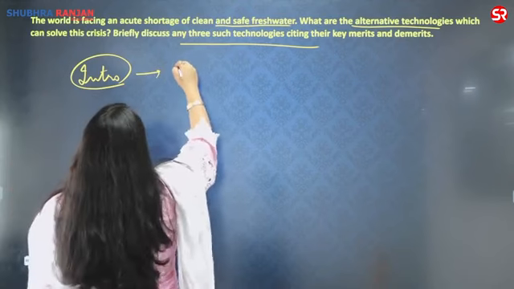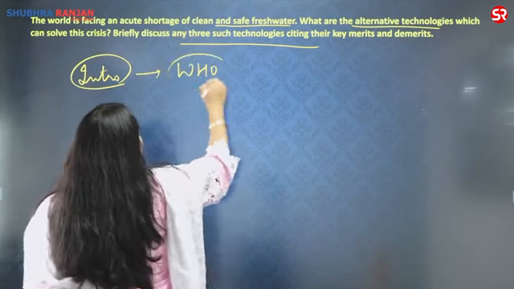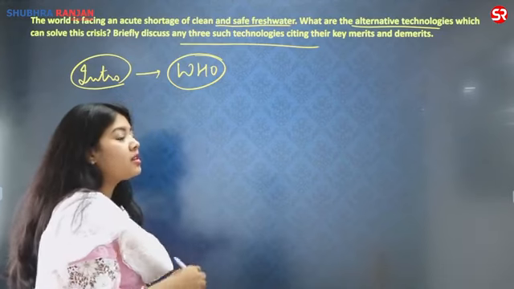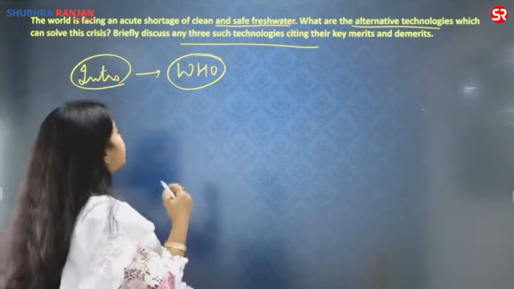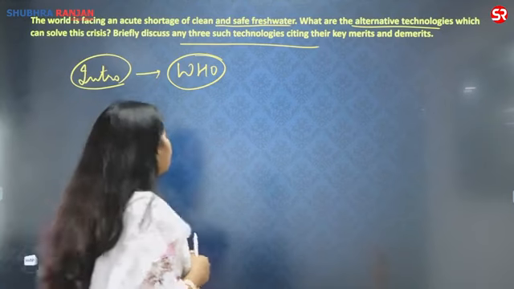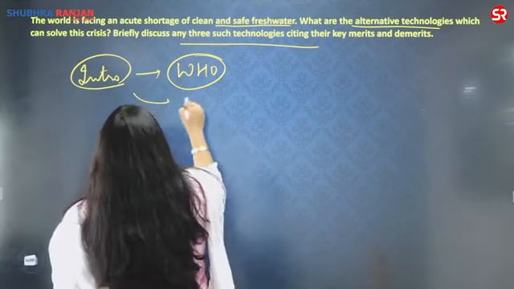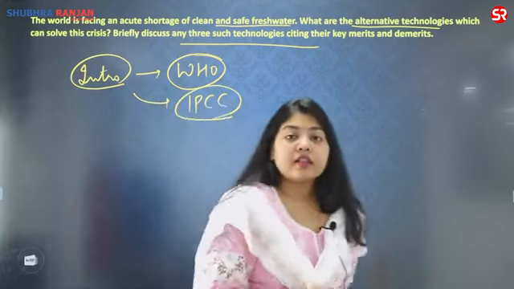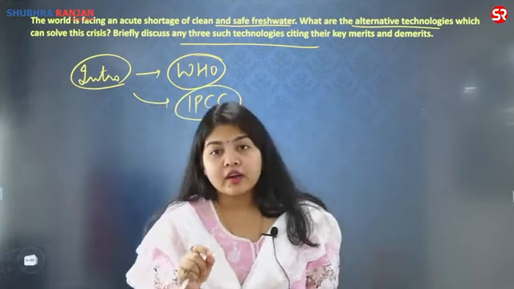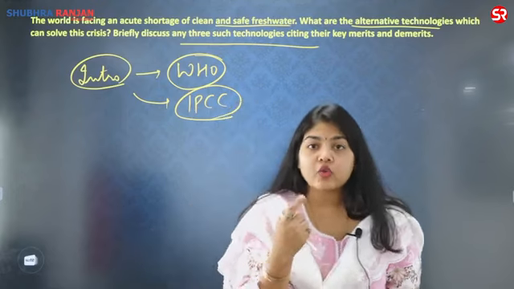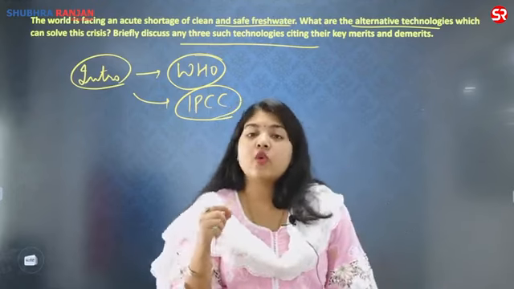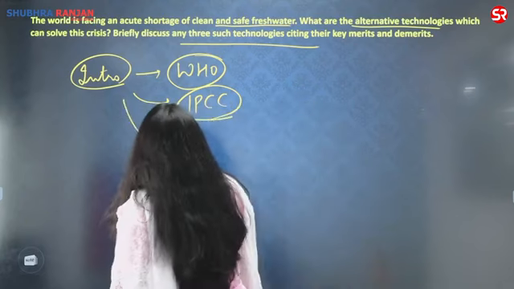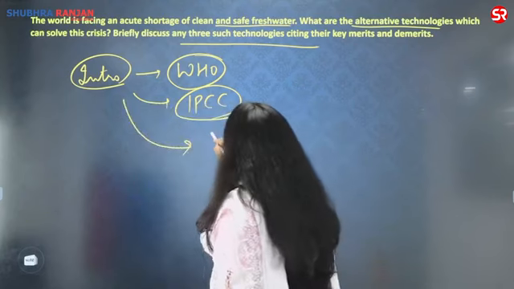This data can be from WHO, highlighting how more than 50% of the human population is facing the water crisis, especially safe drinking water. Or you can also give data from the IPCC, which says that the tropical and subtropical countries, including India, are in future going to face a severe drinking water crisis because of the limited fresh water. If you want, you can also give the observation by the economic survey,